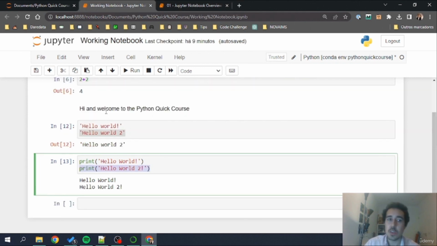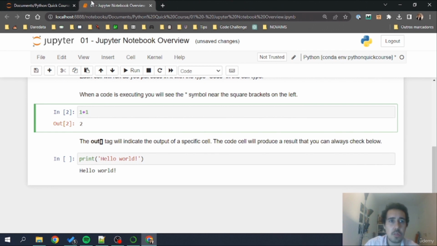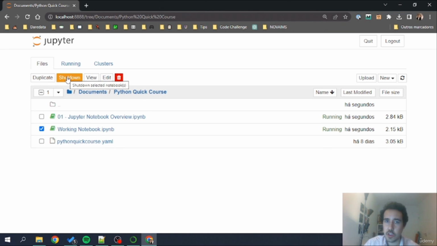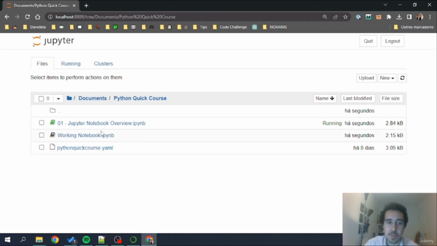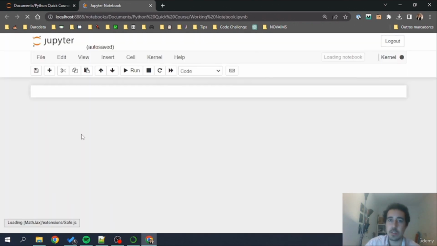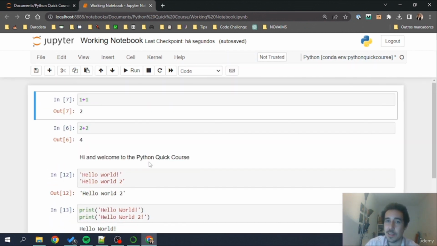And now finally you can also save. I'm going to return to our working notebook, and you can also save the notebook by Save and Checkpoint. This is it. The notebook is saved on your disk. I'm going to close it. I'm also going to close this one for now. And now I'm going to do something, which is shut down the kernel here. I'm going to explain this in a minute. But now if I open again my working notebook, remember I just saved it and closed it, I have exactly the same thing that I've written in the past.